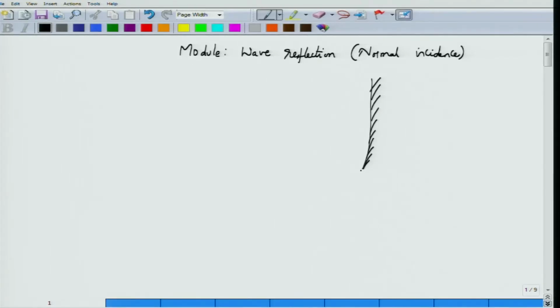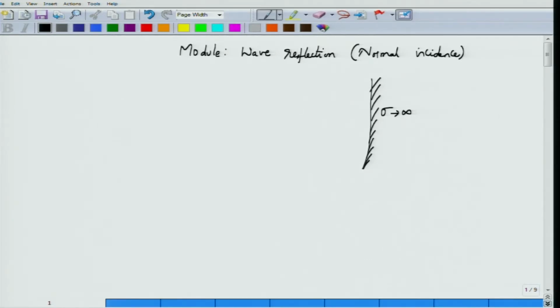Assume that this entire region is a perfect conductor. We will not worry about what happens inside this region and how the effect of imperfect conductivity would come into effect. Here we will assume that the medium is perfectly conducting, therefore its sigma is going off to infinity.